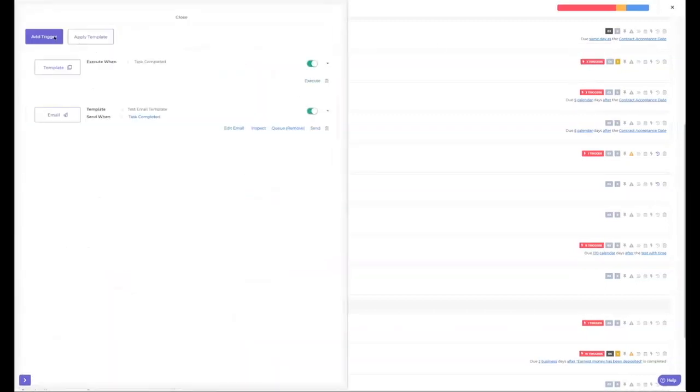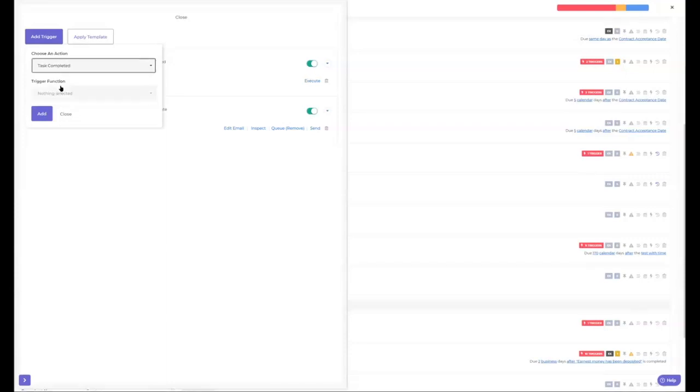Okay, so let's take a look at these triggers right here. In creating a new trigger, one of the things you're going to want to do is just hit add trigger. You want to decide what you're doing here. So when the task is complete or when it's not complete, when do I want these things to trigger off? Let's just say the task is complete in this example. And then you can come down here and say, I want to send an email. And then you just add it.